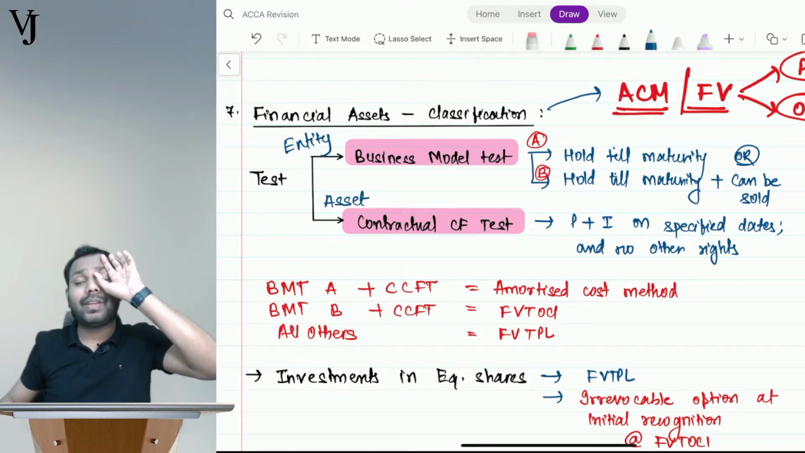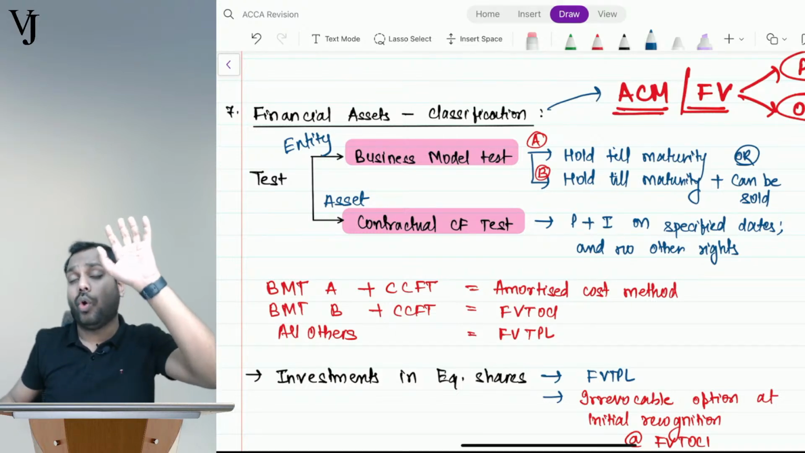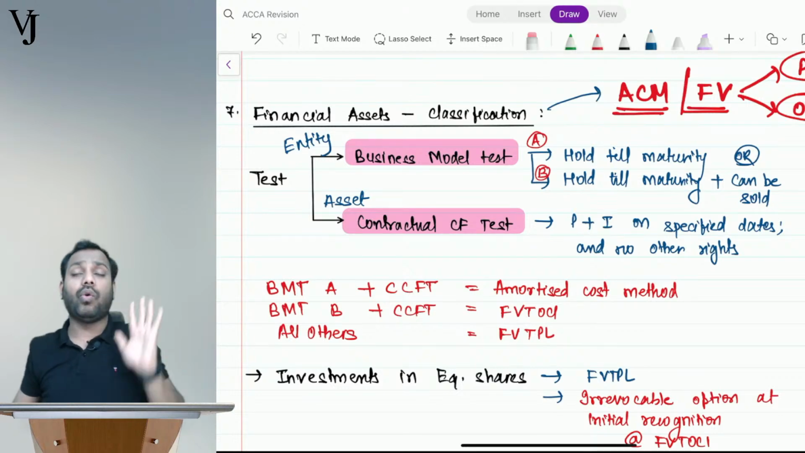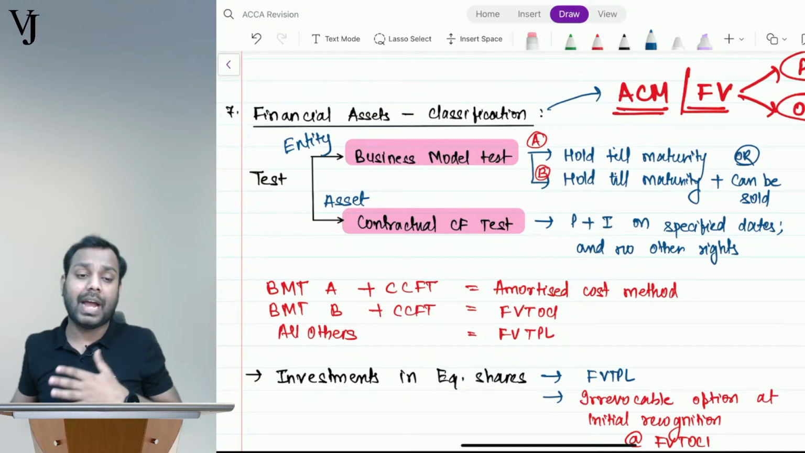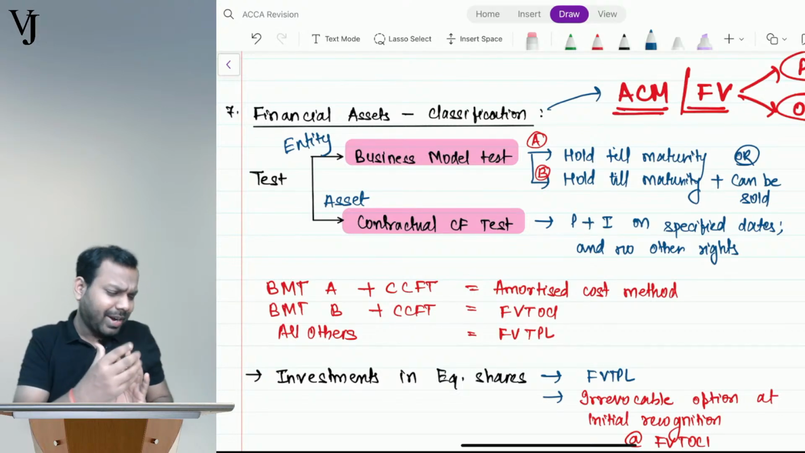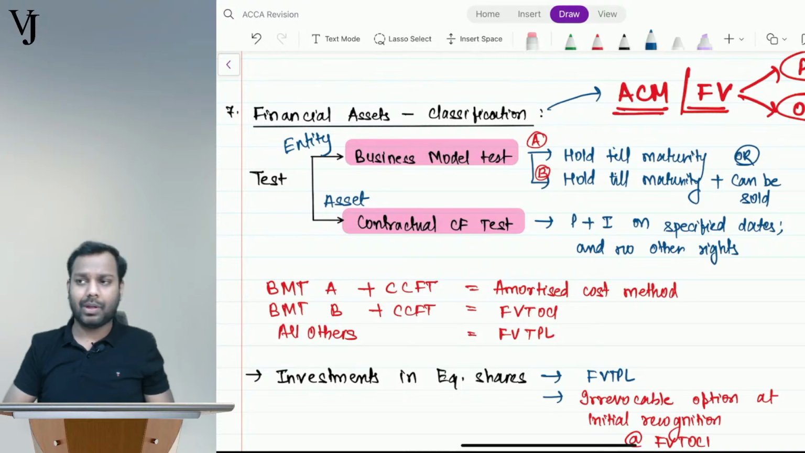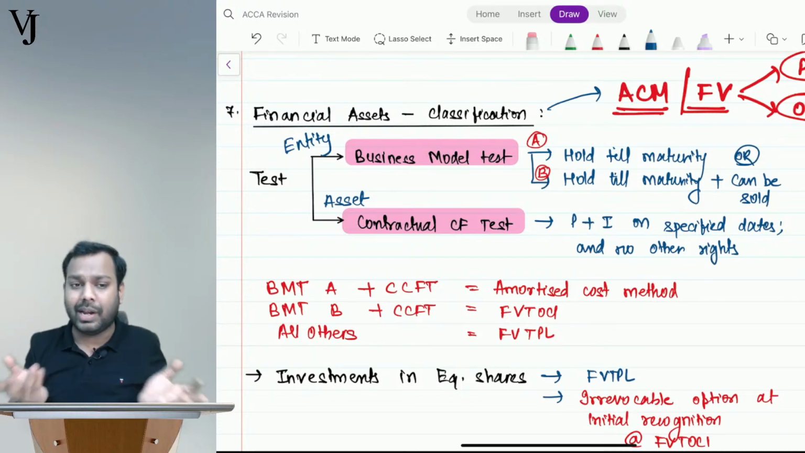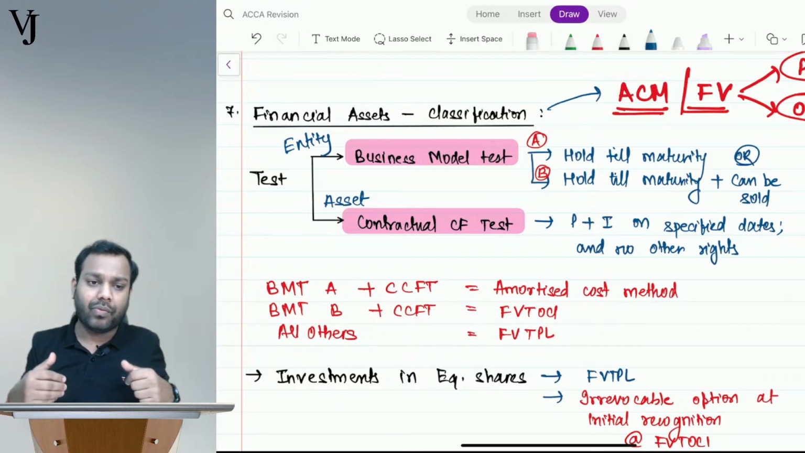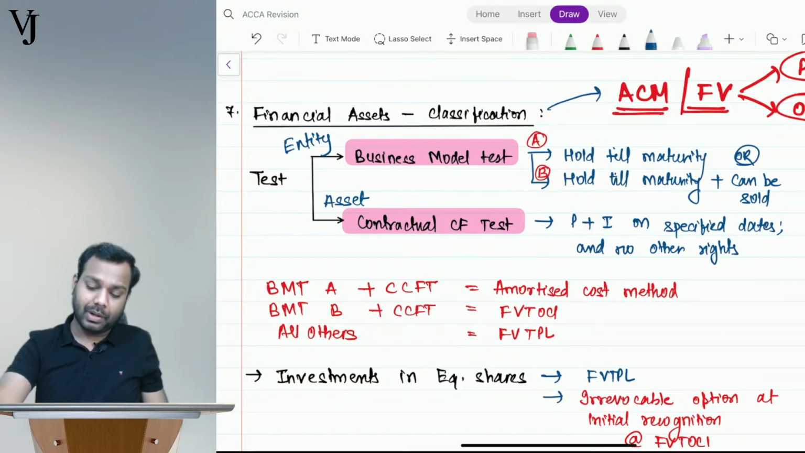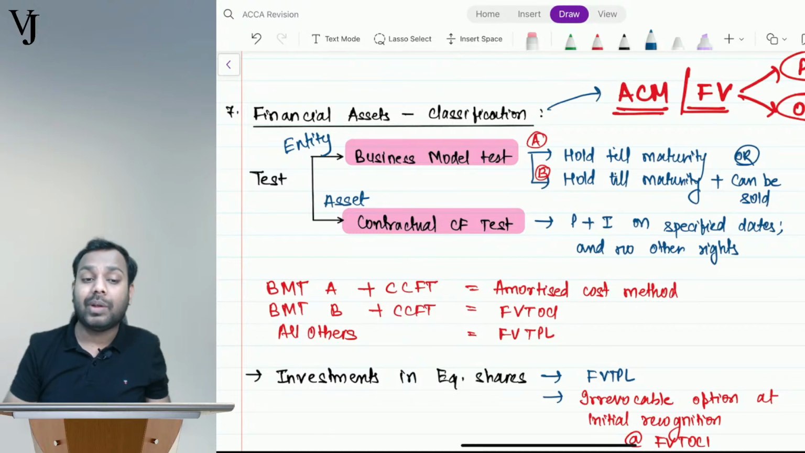If the intention of the entity is to hold the instrument, the intention can be: I will hold the instrument, come what may. Another intention can be: I will hold this instrument, but if I get some better returns, I will sell it off. Third intention can be: I have purchased this asset for selling it off. So these three can be the possible intentions.